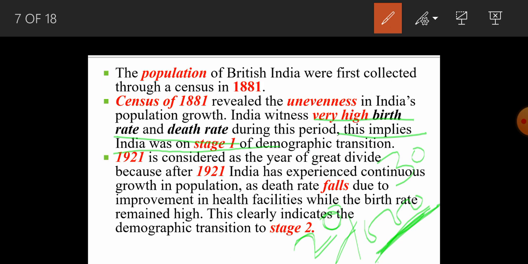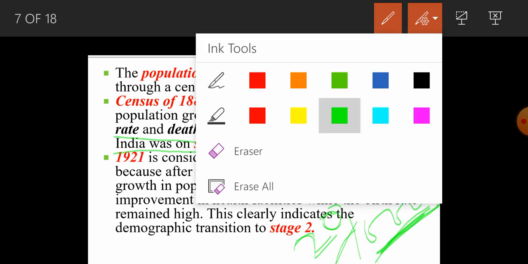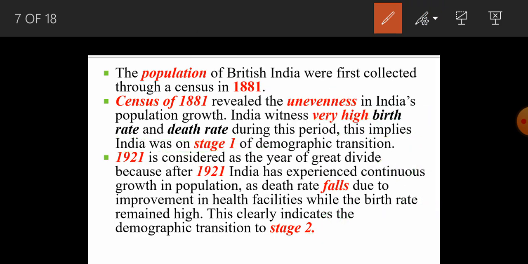So both were very high, and due to which there was no stability. This also tells us that when new lives were born, there was nobody to handle them, because the death rate was also very high, which ultimately brought up poverty, right? Now let's move further.